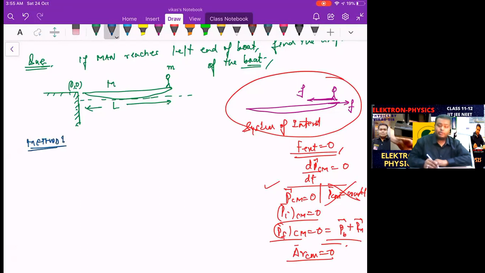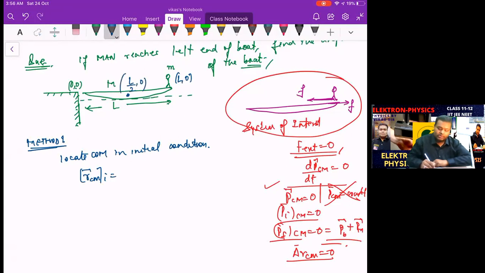Method 1 is: in the given position, locate the COM in the initial condition. I'm writing this as R_CM in the initial condition. If this is (0, 0), what are the coordinates of the man? (L, 0). So the center of mass is (m1 x1 + m2 x2) divided by (M + m), that is, small m into L over capital M plus small m. That's the initial coordinate of the center of mass.